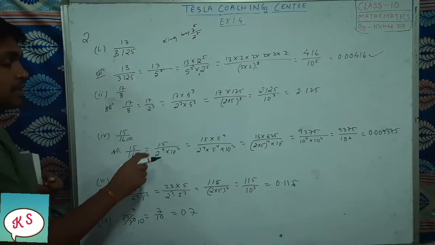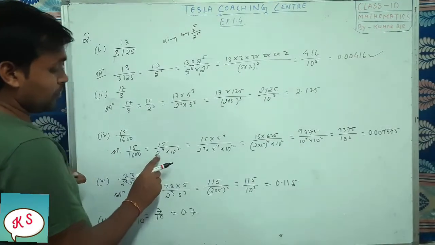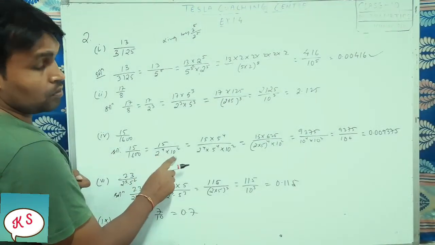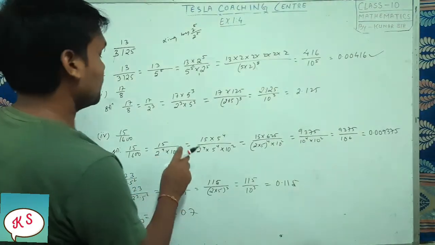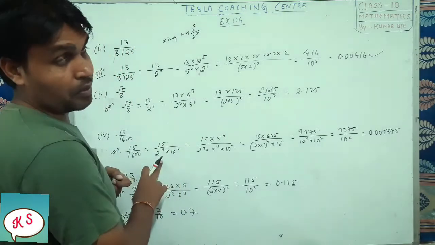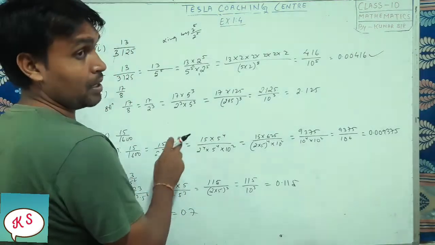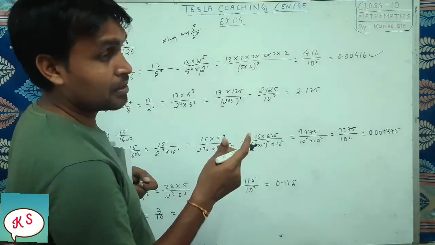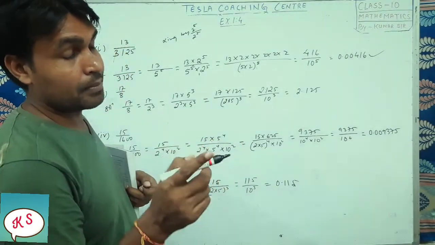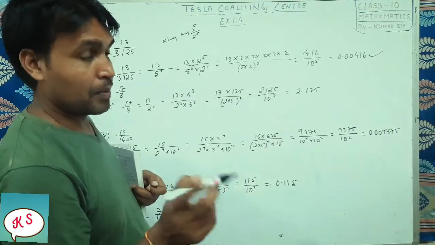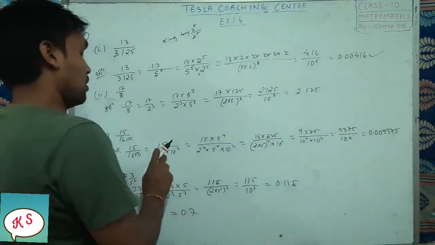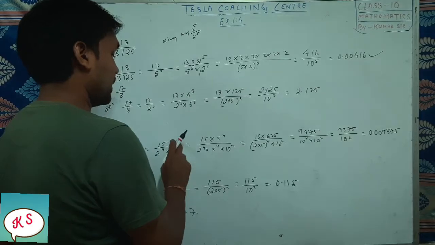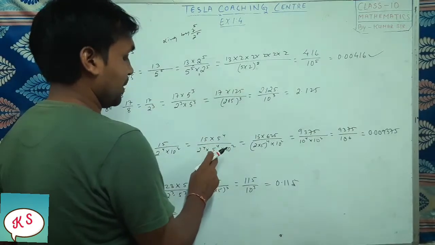So 15 by 1600, 1600 can be written as 2 to the power 4 into 10 to the power 2. So here already 2 to the power 4 we have, so we have to multiply up and down by how much? 5 to the power 4, because terminating means it should be in the form of 2 to the power n into 5 to the power n. So 2 to the power 4, so we will multiply up and down by 5 to the power 4.